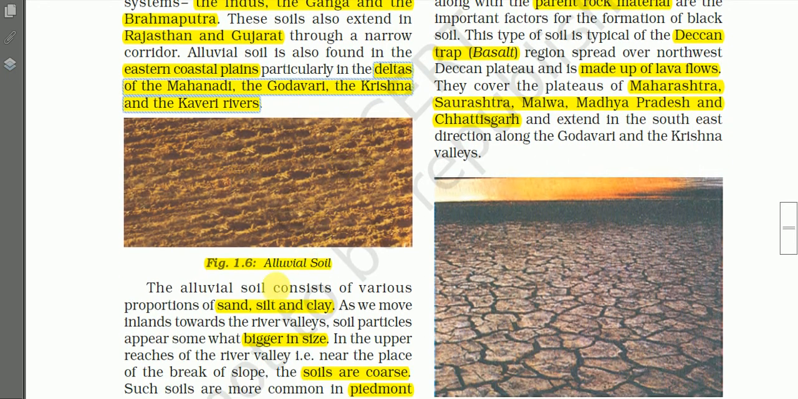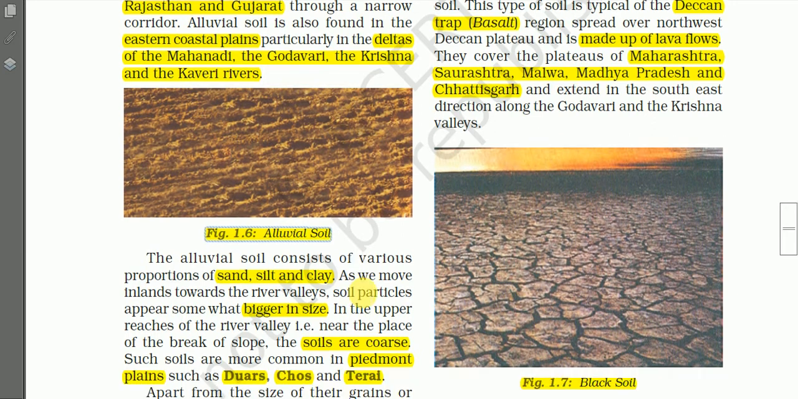And here we have a photograph showing alluvial soils. The color ranges from light gray to dark gray, depending on the content of the clay materials.